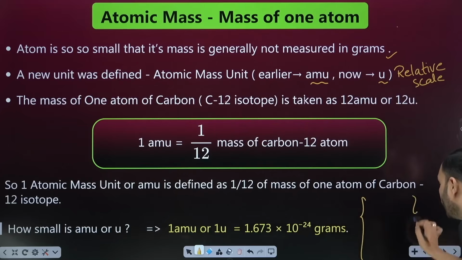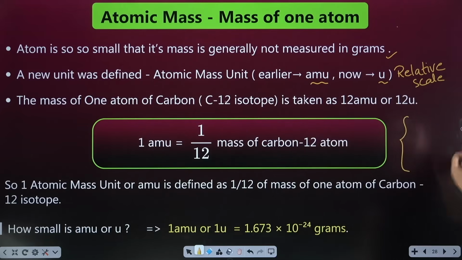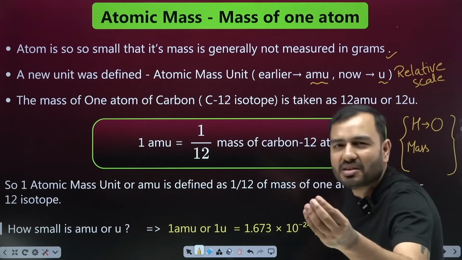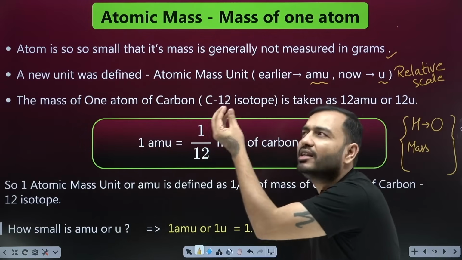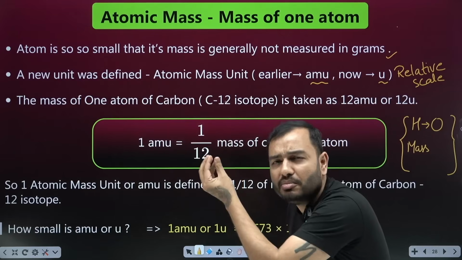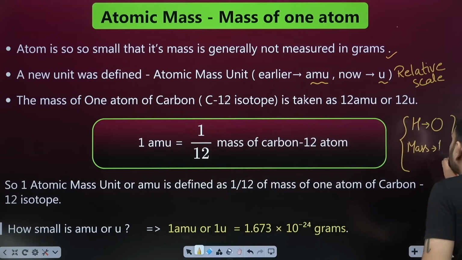Use your brain. Listen carefully. Above, I will tell you what is written in the books. Here, I will tell you what the master teaches. Let's take hydrogen. It's the smallest atom of all. First we take hydrogen, then helium, then lithium. Hydrogen is the smallest of all atoms. I suppose its mass is 1.